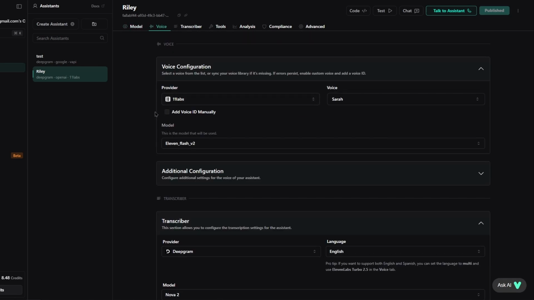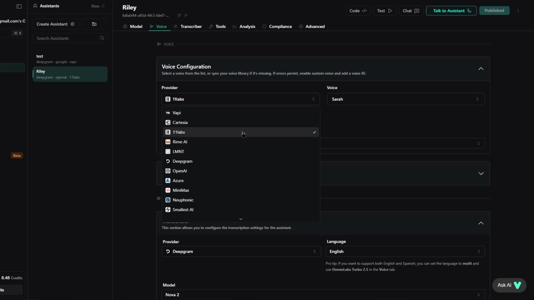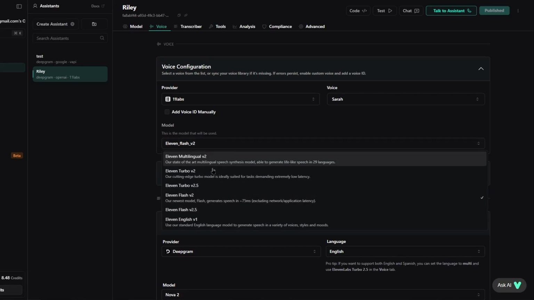Now next we go to voice. The one that I'm using is 11 Labs, and the reason is because they have this right here, the flash mode, which massively reduces latency. And it works really great too. I didn't have any issues with it. This is the best one you want to use for a voice agent because of the reduced latency. The other ones are good, but the latency is horrible. With the OpenAI one, I was getting like 1,600 milliseconds, which is completely unusable. So for the fastest speed, you want 11 Labs, the flash version right here.